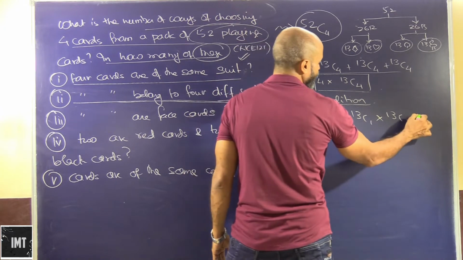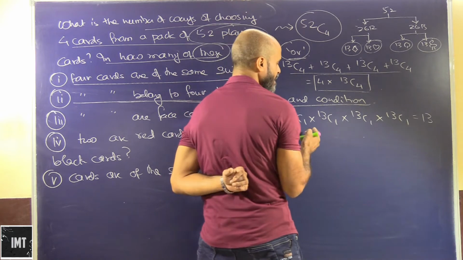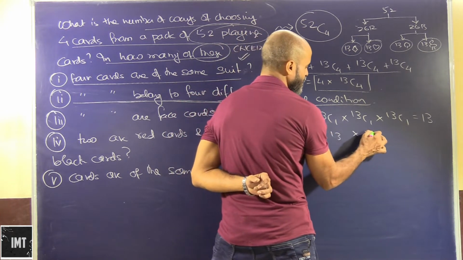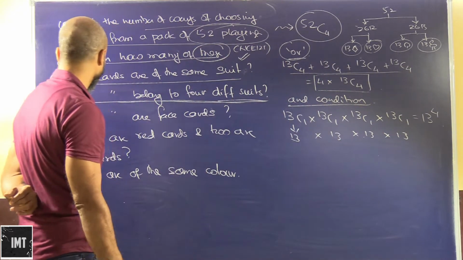So that will make it what? We know 13C1 is basically equal to 13. So this is 13 into 13 into 13 into 13, multiplied 4 times. So this will be 13 to the power of 4. Okay.